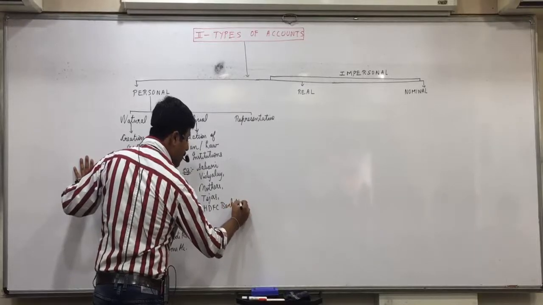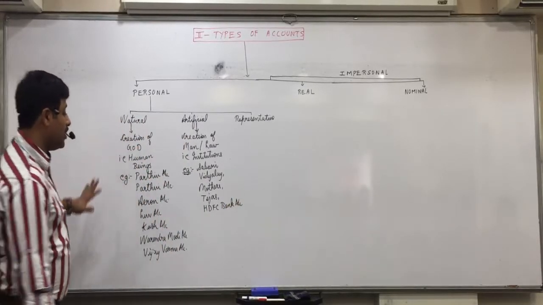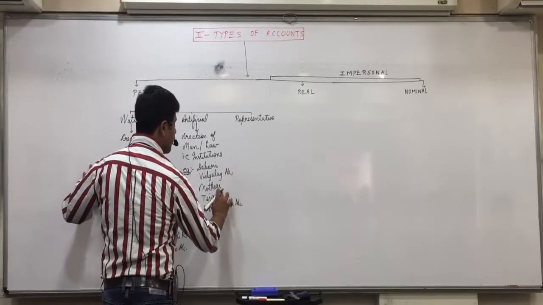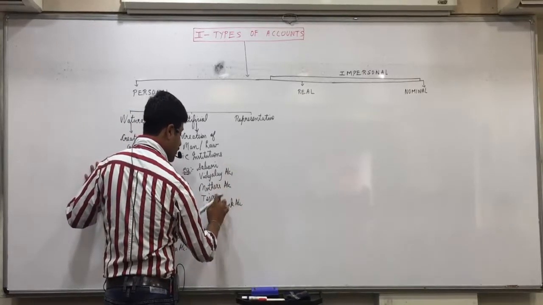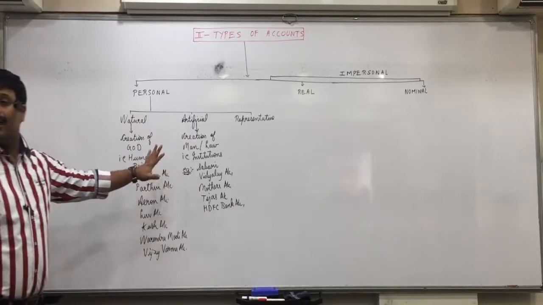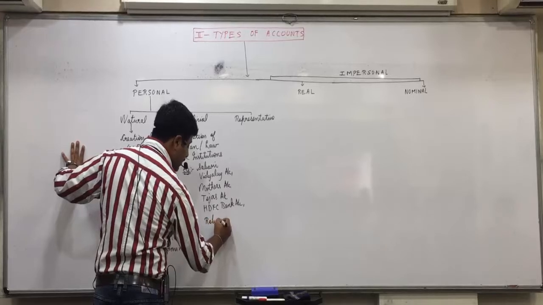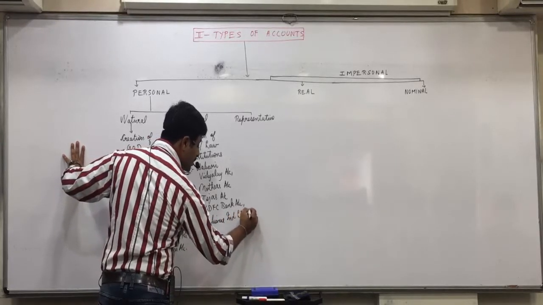Parthiv account is natural, but Shabri Vidyalaya account is artificial. Mother's school account, Tejas Vidyalaya account, HDFC Bank account, these all are artificial. Reliance Industries Limited account is an artificial person.